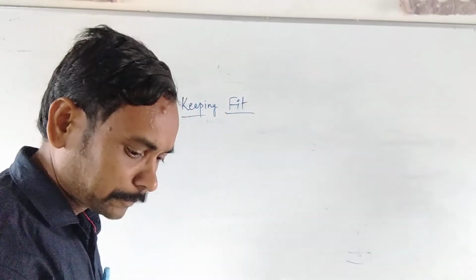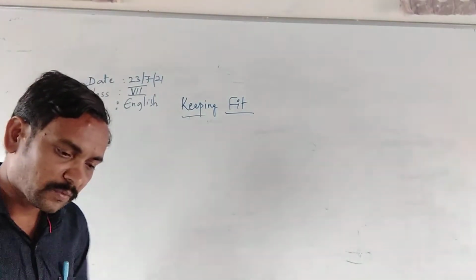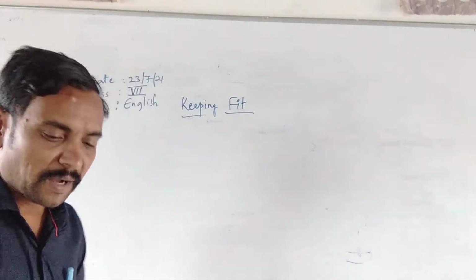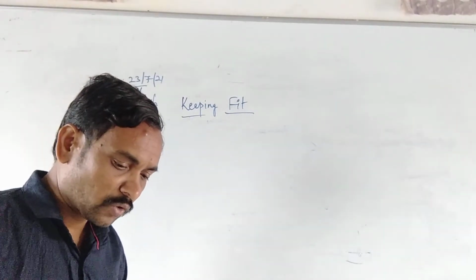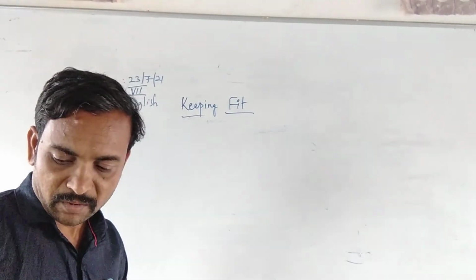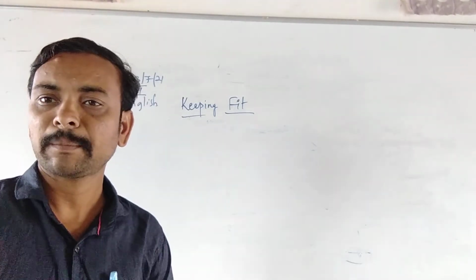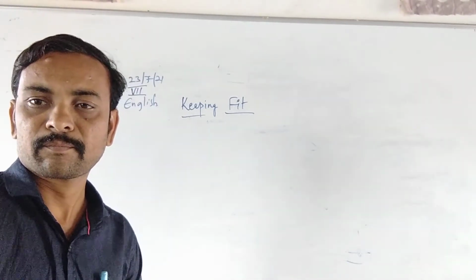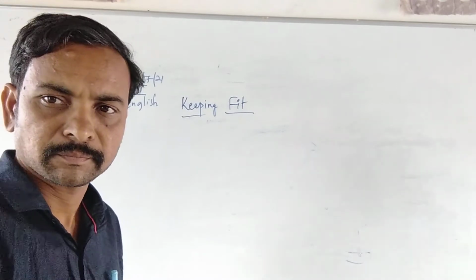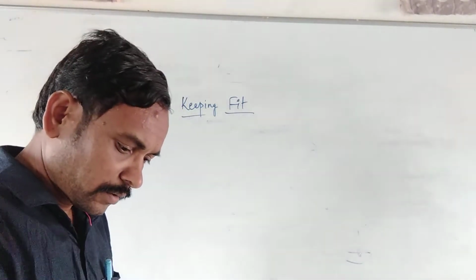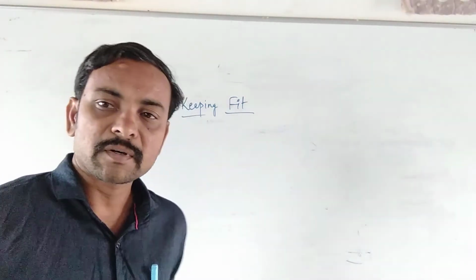Look at next. Fill in the blanks with the suitable words from the box. Yes, one box is there. In that box, so many words are there. So, you have to fill in the blank correctly. See. So, which are the words in the blank?